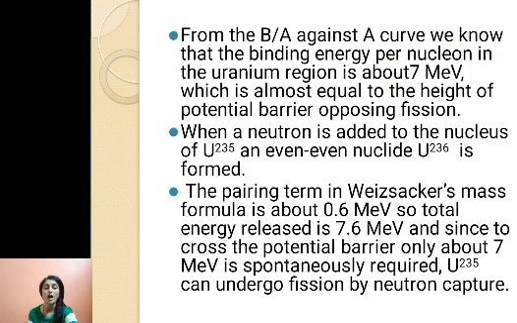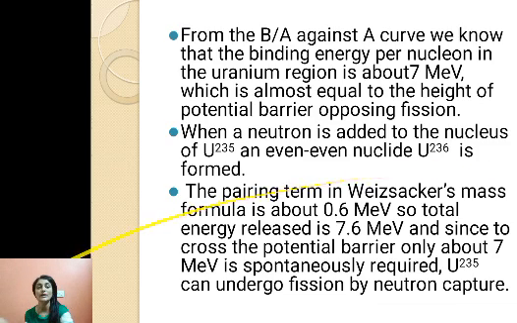And here, how much is available? 7.6 MeV. So to cross the potential barrier for fission, 7 MeV is required. We have 7.6 MeV in case of uranium 236, and that is how uranium 235 can undergo fission by neutron capture.